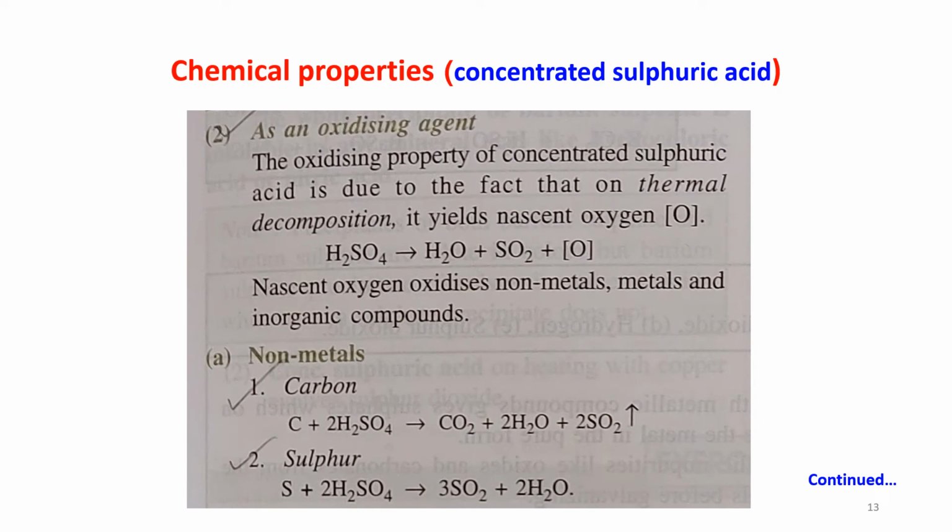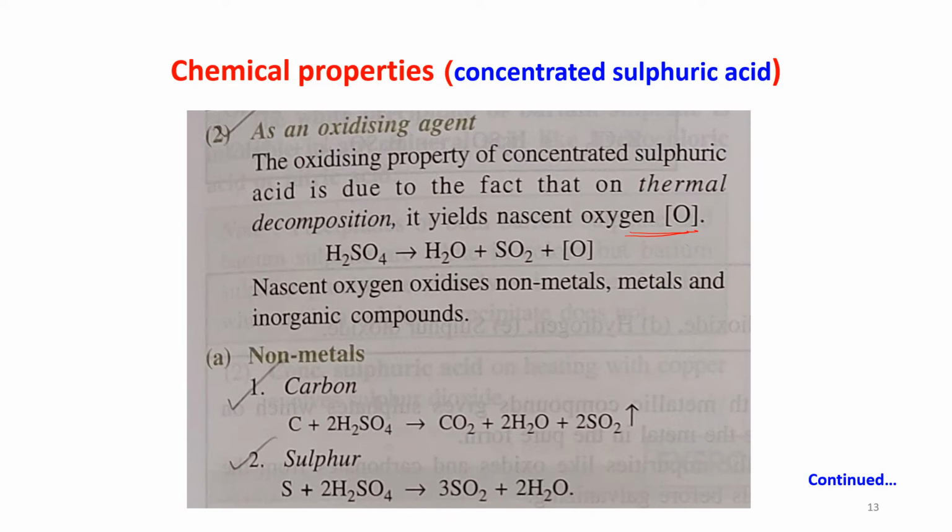Concentrated sulfuric acid can act as an oxidizing agent. The oxidizing property of concentrated sulfuric acid is due to the fact that on thermal decomposition, meaning decomposition of sulfuric acid due to heat, it yields nascent oxygen. Now this nascent oxygen is responsible for oxidizing metals, non-metals and inorganic compounds, all these things.